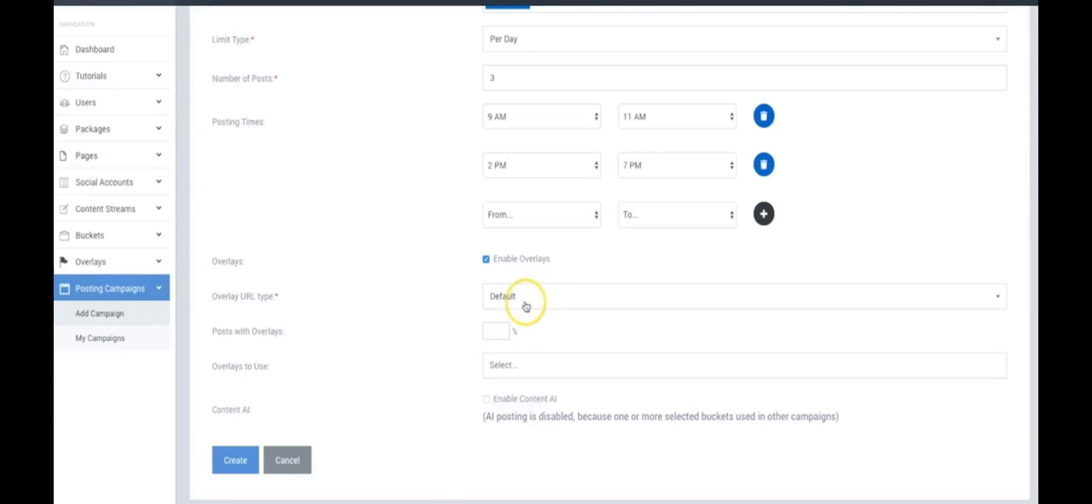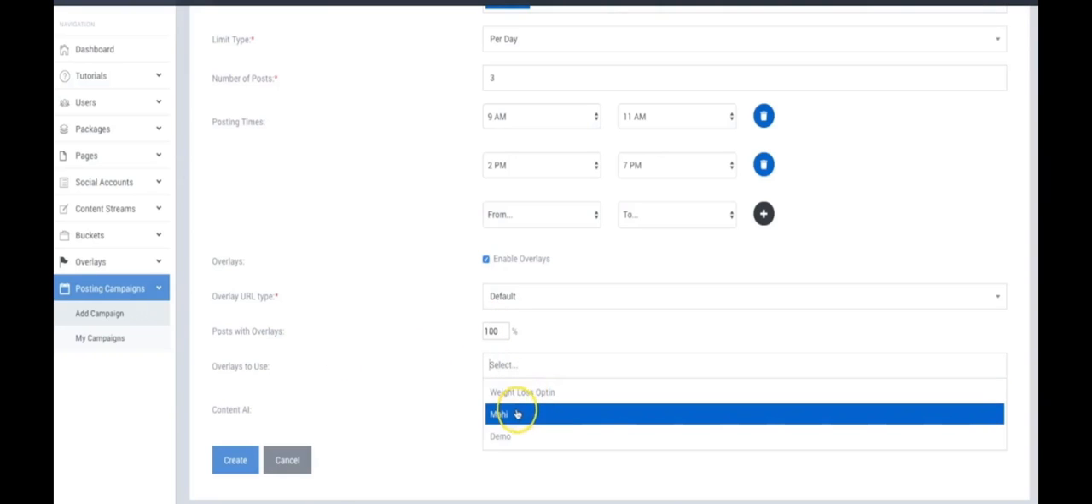Okay, so very, very powerful option there. Make sure you pay attention to that. This also gives you the opportunity to control how many of your posts show up with overlays. If you want to do 100%, go ahead and do 100%. Some people may want to have some overlays and some not. This gives you that option.